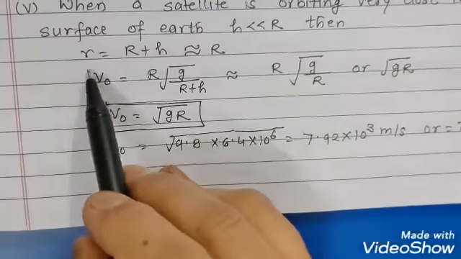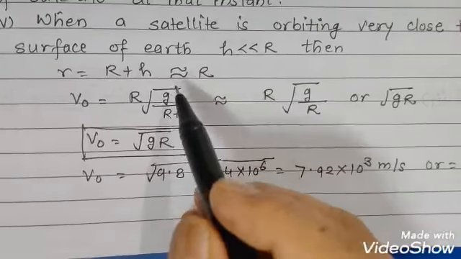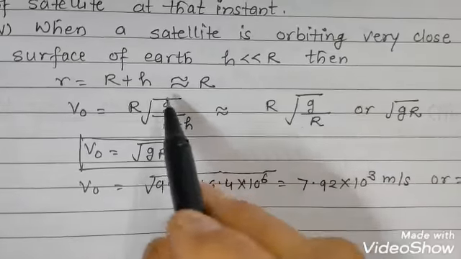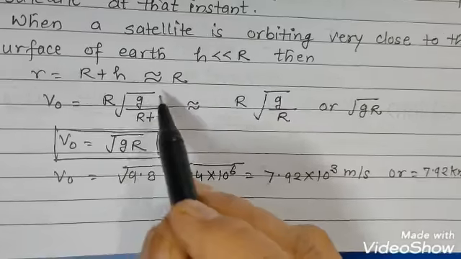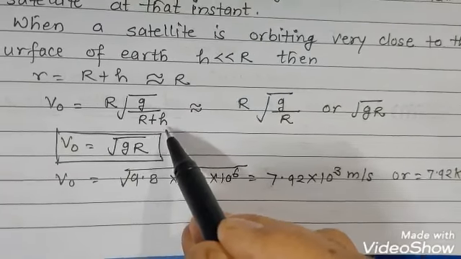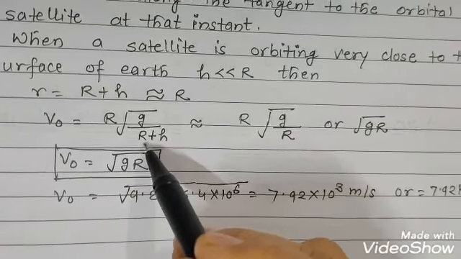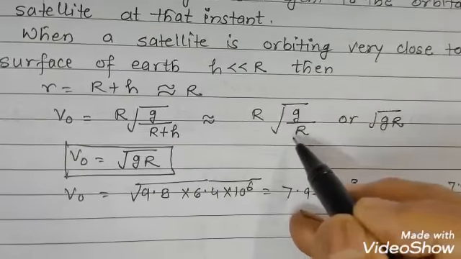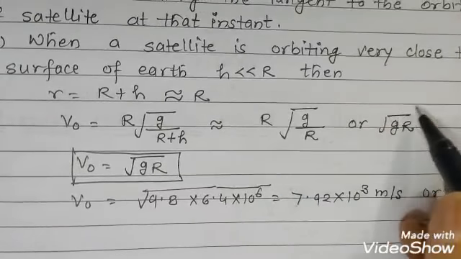Okay, so in that case the small r we can write as R plus h, and we can equate it with the capital R. These are almost equal. So in this formula of the orbital velocity, VO equal to root of g R squared upon R plus h, we can omit h, because R plus h, which is small r, can be written as capital R. So here we will write simply capital R.